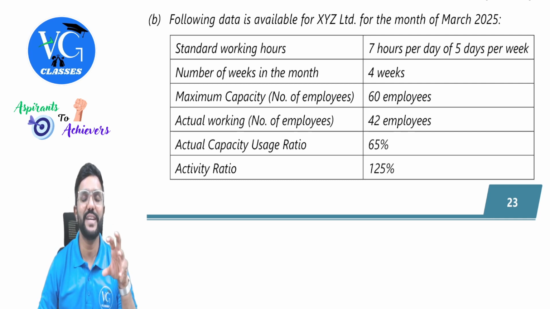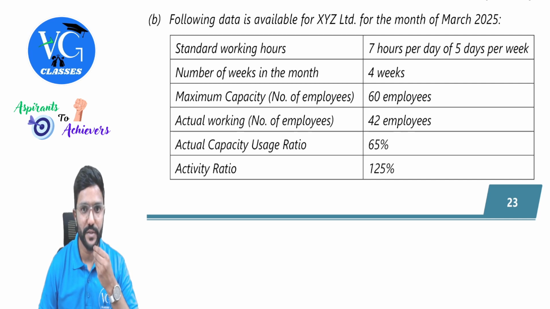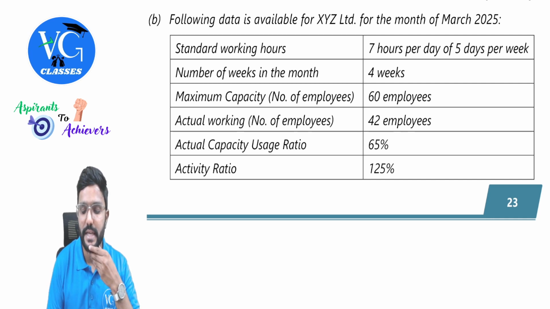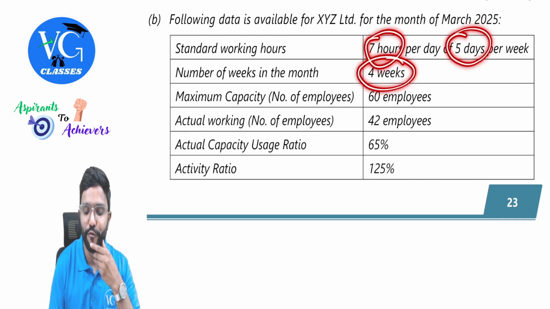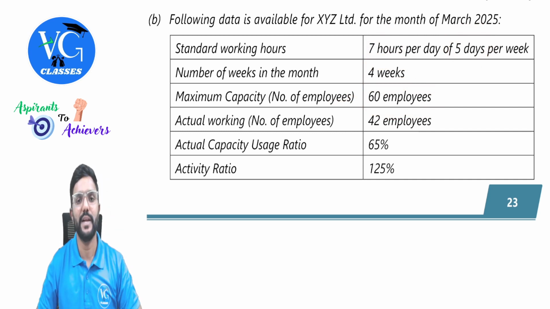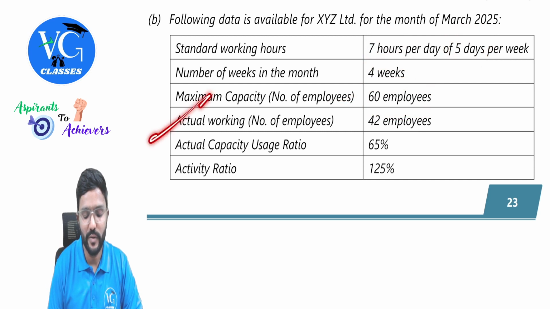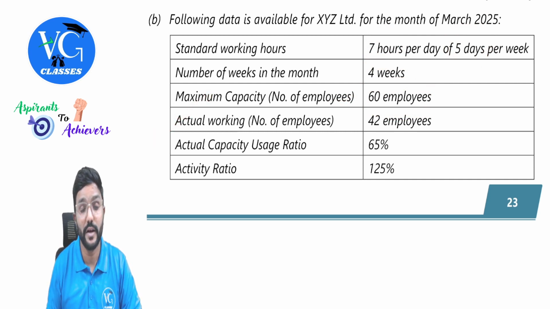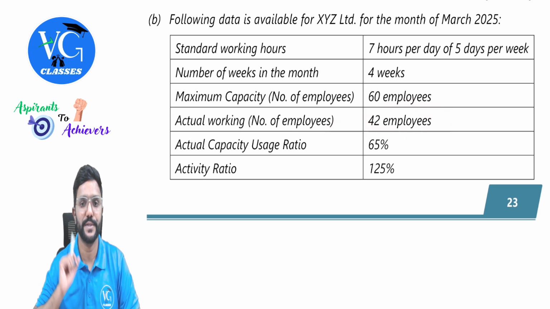Okay. So if I have to calculate the maximum number of hours for which the workers can work or the factory can operate, it is 7 into 5 into 4 into maximum number of employees, guys, that is 60. This is the maximum possible hours. But the actual number of workers is 42 employees.